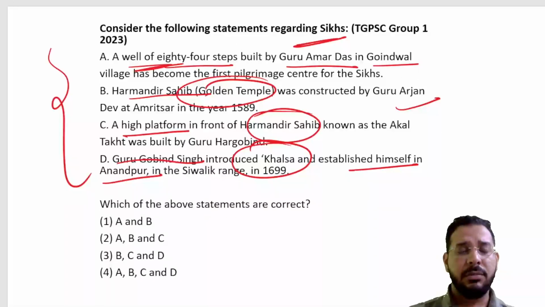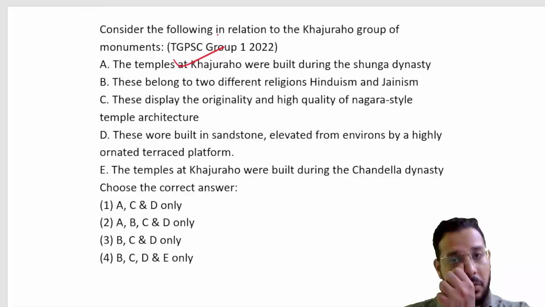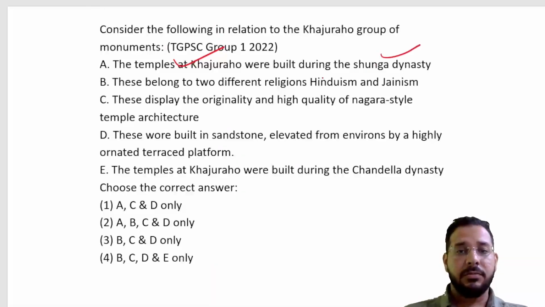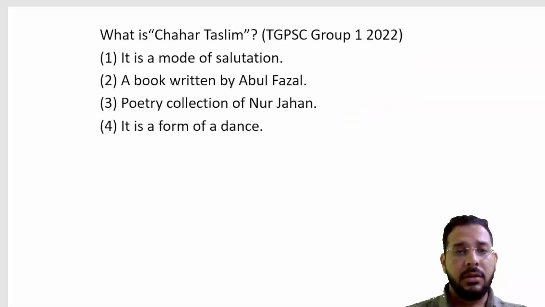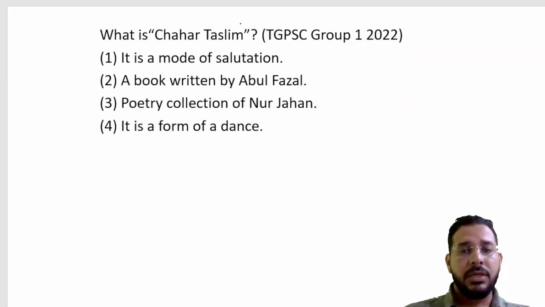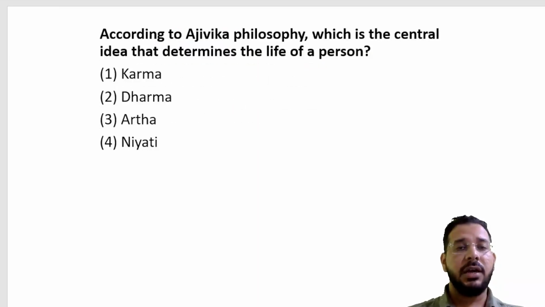This question was a bit difficult. Then we have the temples of Khajuraho. The temples of Khajuraho were built by which dynasty? Which religious temples are present over there? What was the style of the temples? Then a question from medieval history based on Chahar Taslim, which was a mode of salutation. Chahar means four times, Taslim means salutation. So these types of questions based on culture and society have been asked. In public service examinations, kings, kingdoms and wars are not focused on very much. Instead, culture and society are focused on.